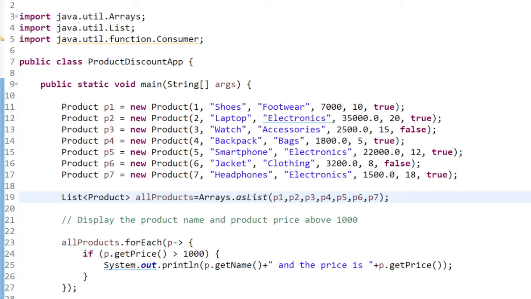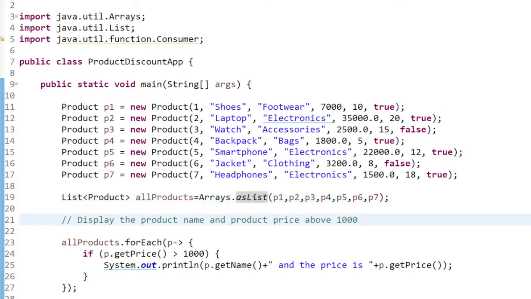Okay, the scenario or the use case is a bank maintains a list of accounts and we want to print VIP customers, meaning that the balance is above 1 lakh. So we just consider them as VIP customers. And we want to apply service charges for low balances, like if the balance is below 5000, then we want to apply service charges, and then we want to sort accounts by balance.